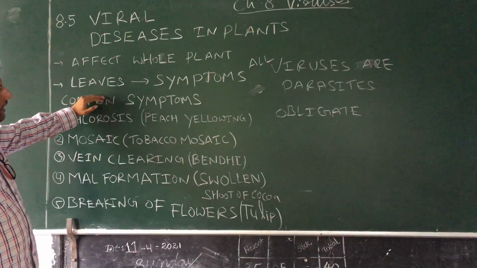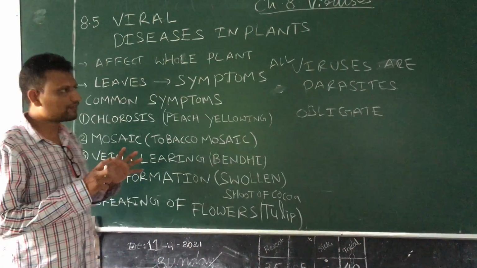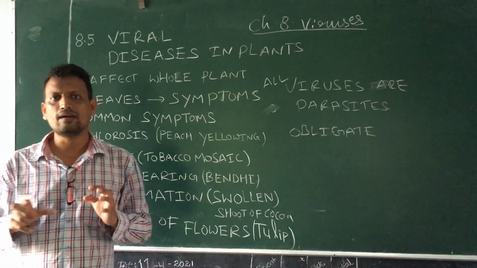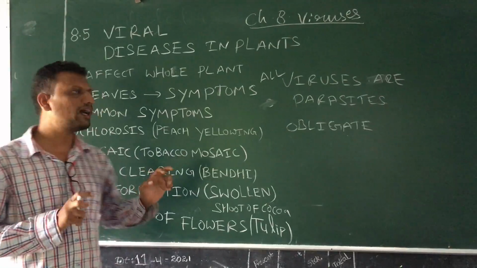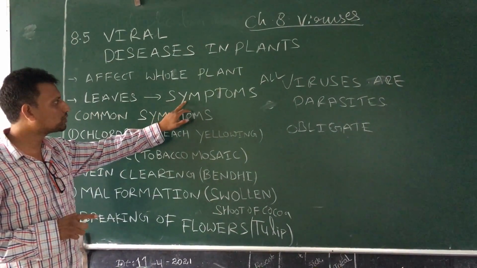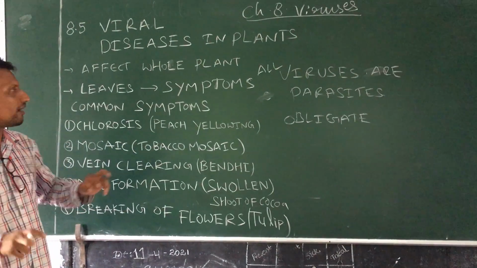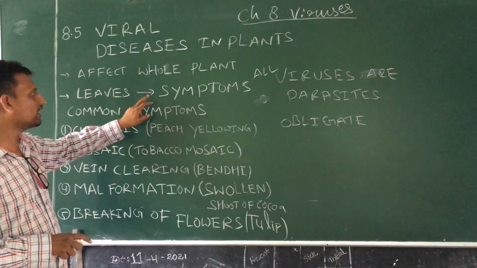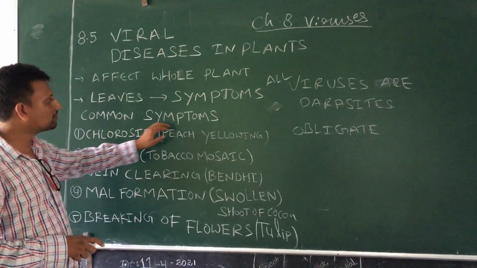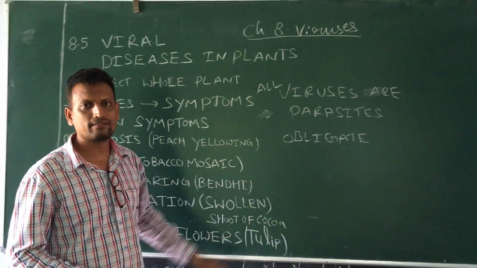Even though they affect the whole plant, the major symptoms are shown by the leaves. Once they infect, the first symptoms are found on the leaves. So what are the common symptoms in plant viral diseases?